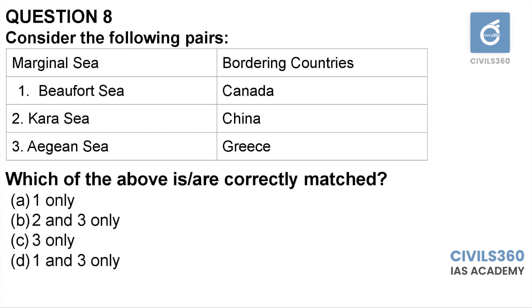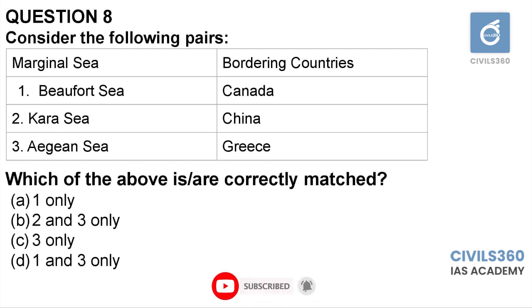Eighth question, consider the following pairs: marginal sea and bordering countries. Beaufort Sea, Canada; Kara Sea, China; Aegean Sea, Greece. Kara Sea is in news. It is actually located in Arctic Ocean. It borders the countries like Russia. When the Arctic Sea ice is melting, Russia is planning to have a navigation through Kara Sea. So it is quite prominent in news. You have to remember that it is in Russia.